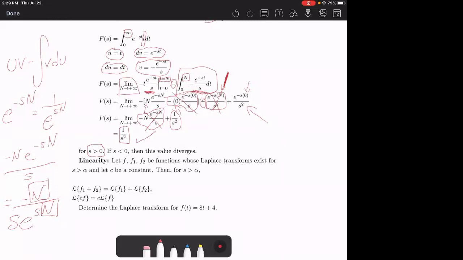Now we have a property of these Laplace transforms called linearity. Let f, f1, and f2 be functions whose Laplace transforms exist for s greater than alpha, and let c be a constant. Then for s greater than alpha, the following two things hold. We have the Laplace of f1 plus f2 is just the sum of the Laplaces. And we have that you can take out constants.